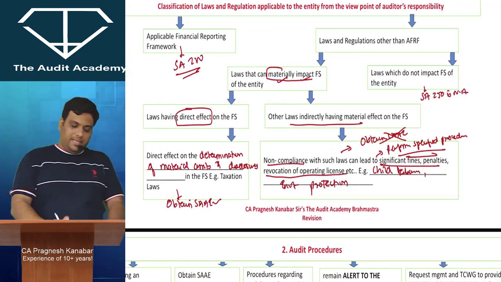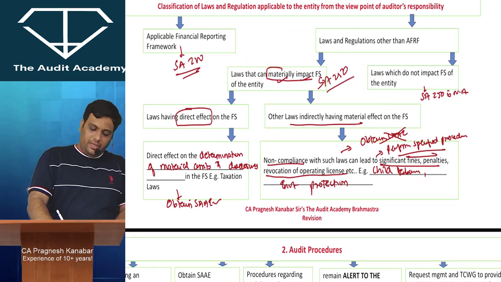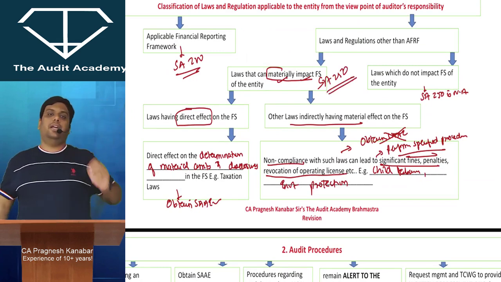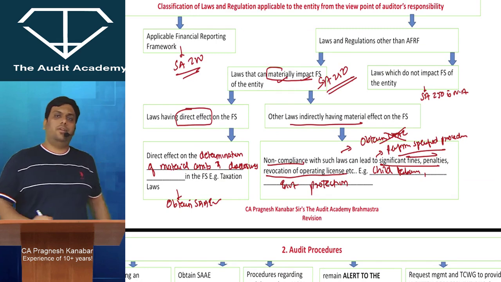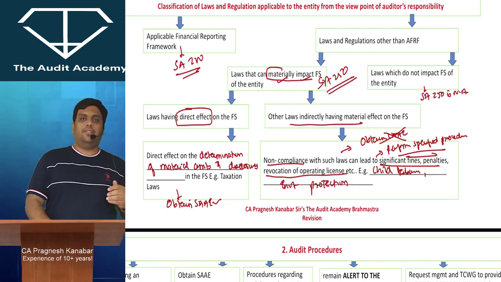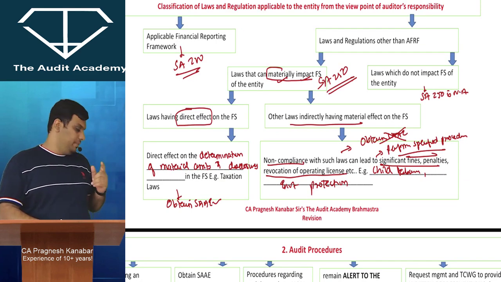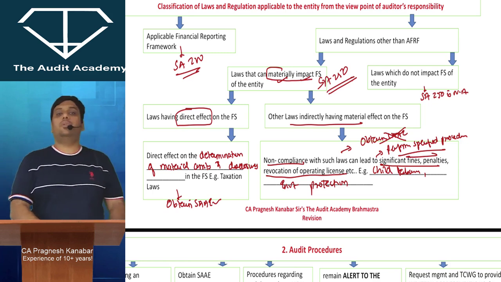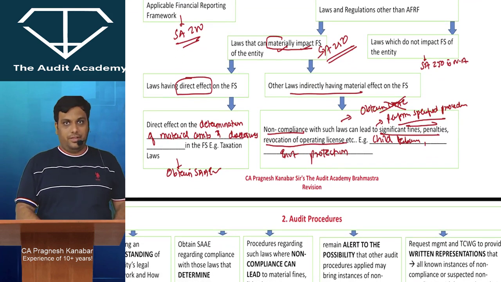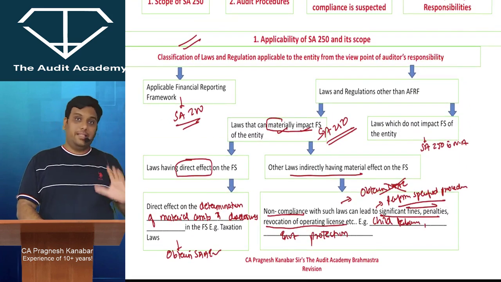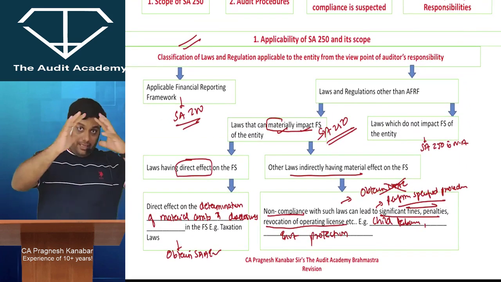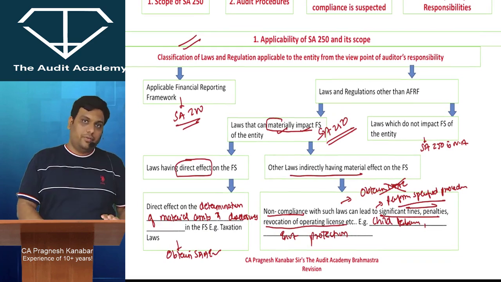So one more time, essay 250 is for such laws and regulations which can materially affect the financial statements. There are two types of effect. One is direct effect, indirect effect. For laws having direct effect, I am going to obtain sufficient and appropriate audit evidence. But for laws having indirect effect, I am going to perform some kind of specified procedures. All right. Now that is the coverage of essay 250. That is the clear scope of essay 250.